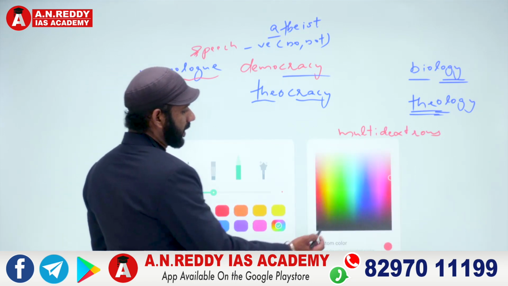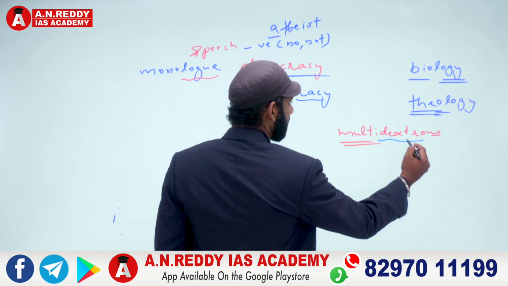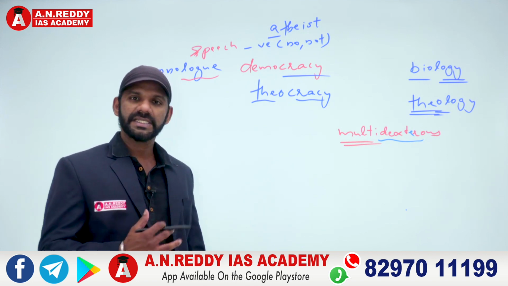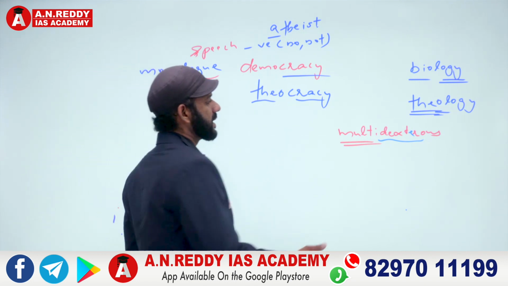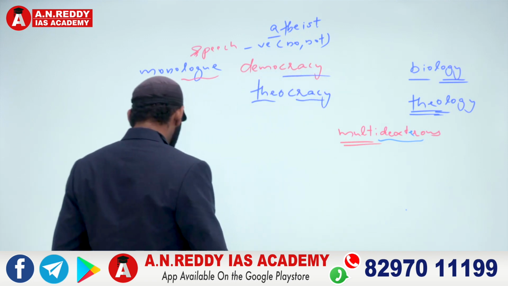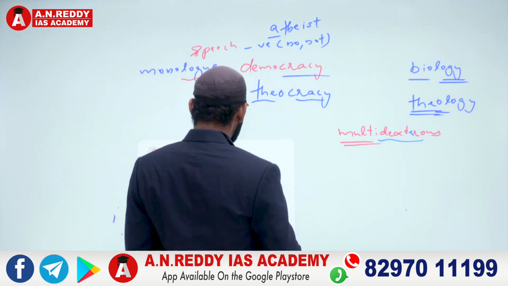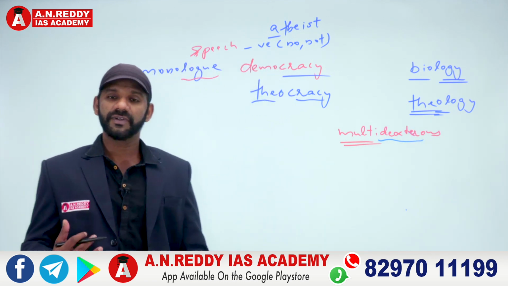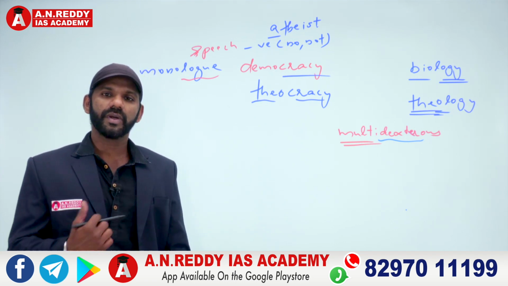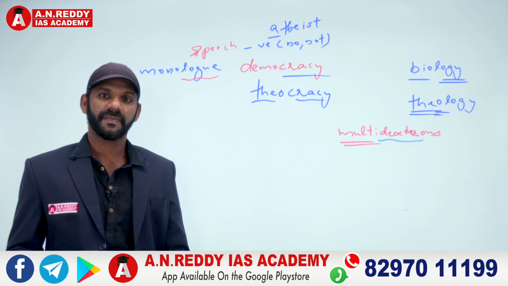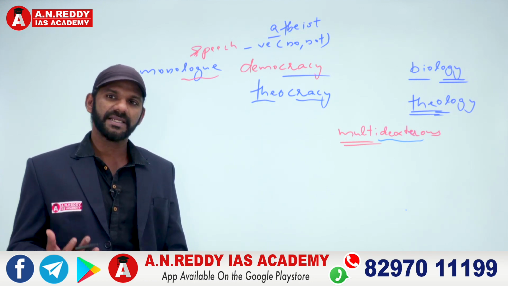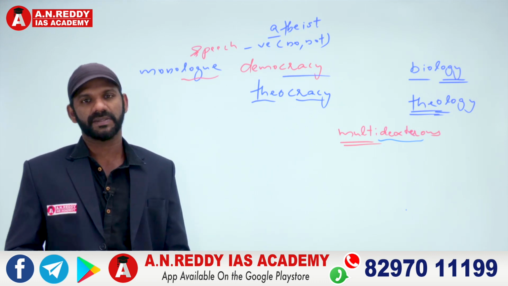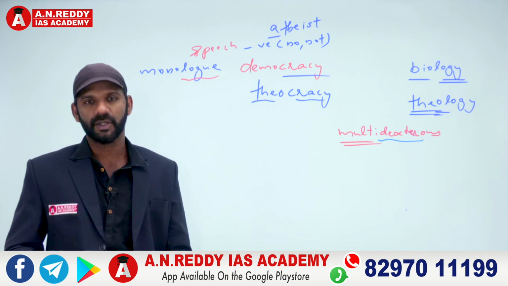Dexter is a root word meaning talents, abilities or skills. D-E-X-T-E-R-O-U-S. So multi means many, dexter refers to talents, abilities or skills. So who can be termed as a multi-dexterous person? One who has got many skills, many talents, many abilities. A multi-talented person can be termed as a multi-dexterous person.